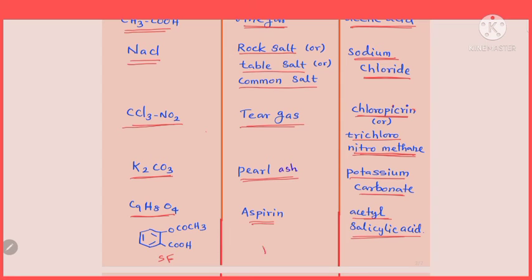It is the acetyl derivative of salicylic acid. Actually, this is salicylic acid, a benzene compound with OH and COOH on adjacent carbons, an ortho derivative, called salicylic acid. When this OH hydrogen is substituted by an acetyl group of formula CH3CO, the COCH3 group is what we call the acetyl group. In salicylic acid, that alcoholic hydrogen is replaced by an acetyl group, so it's called acetyl salicylic acid. Aspirin, a very important drug.